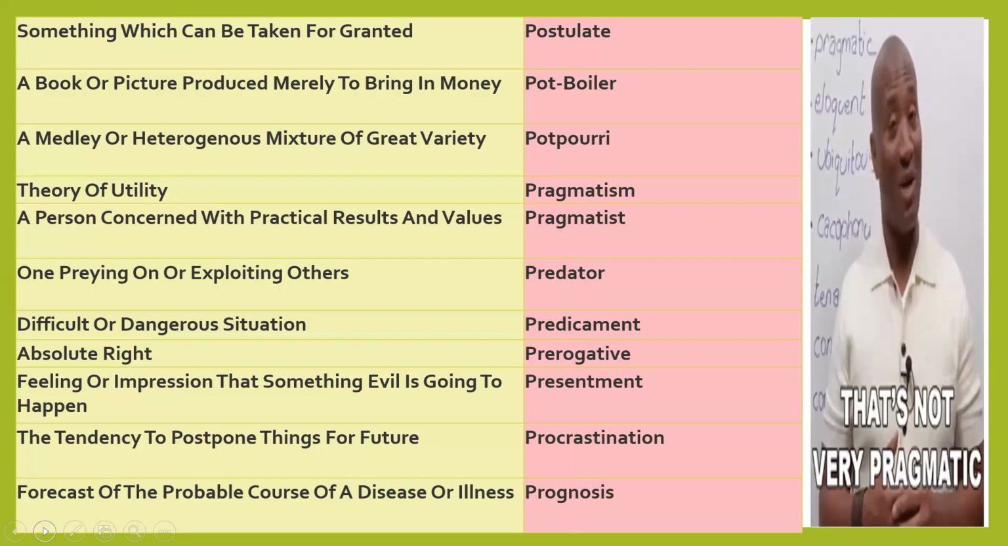Presentiment: a feeling or impression that something evil is going to happen. Some feeling is coming that something bad is going to happen. Your mother called me and said she was thinking something is wrong and going to happen with you, so I called you late at night. That is known as a presentiment. Some feeling or impression that something bad or evil is going to happen. Presentiment.